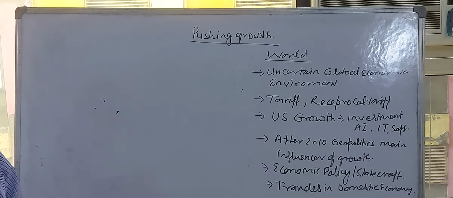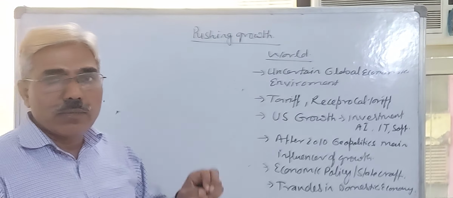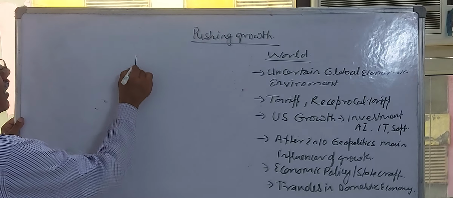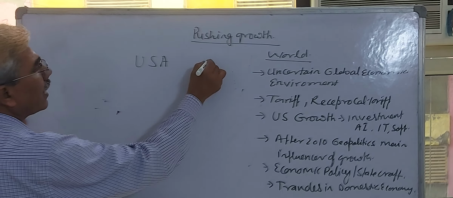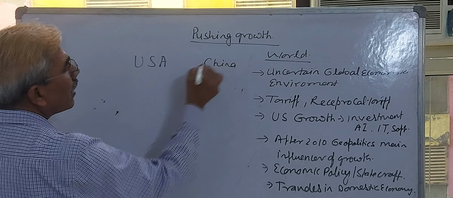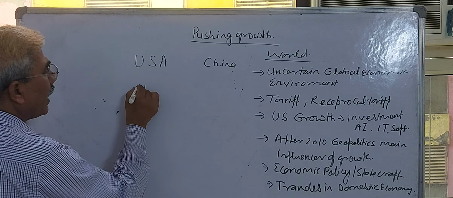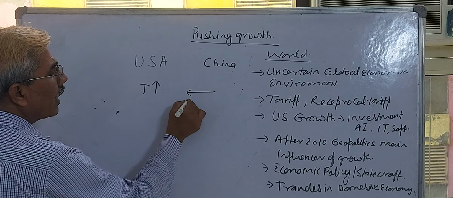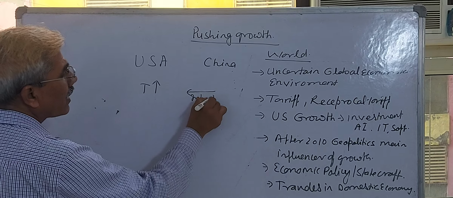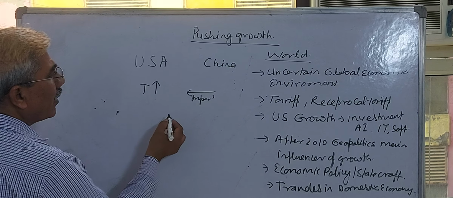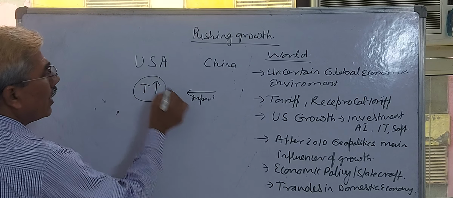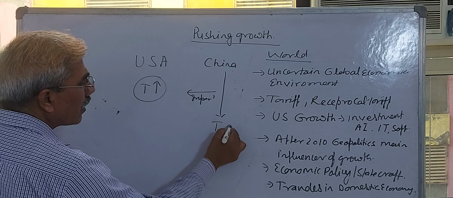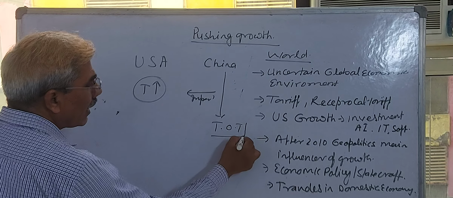If you are unable to understand with the help of the diagram, try to understand in this way. Suppose USA and China: if the tariff rate is increased by America on the import of China, what will it do? It will turn the terms of trade adverse for China.